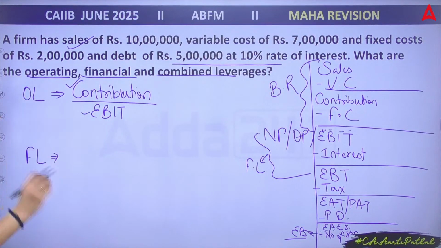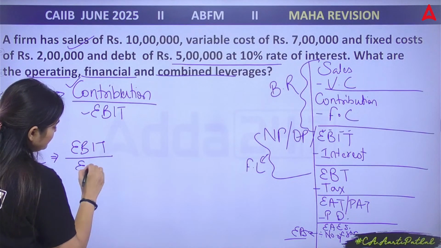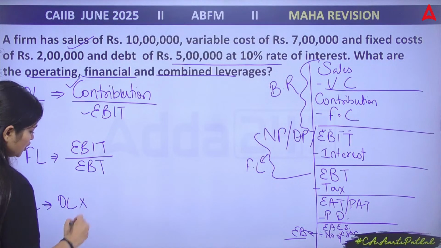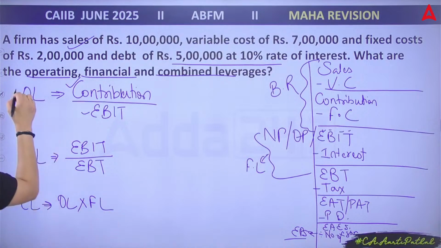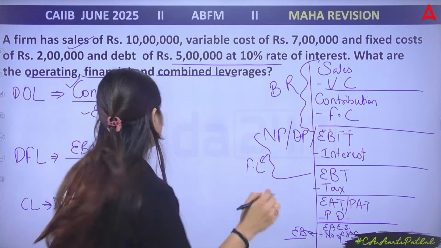Financial leverage equals your EBIT divided by EBT. And finally, your combined leverage is what? This is your operating leverage into your financial leverage. You can say DOL also, degree of operating leverage, and degree of financial leverage. And if you multiply these two things, you will receive your combined leverage.